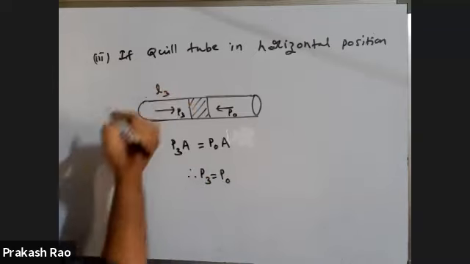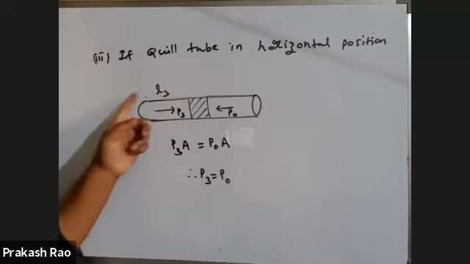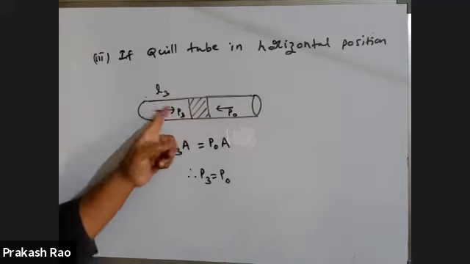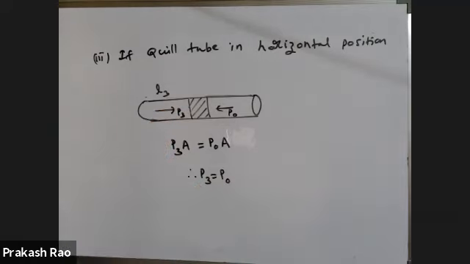Assume that the length of the air column the third time is L3. L3 is the length of the air column. P3 is the pressure. This pressure is equal to how much? Atmospheric pressure only.